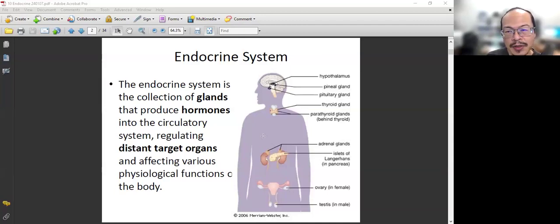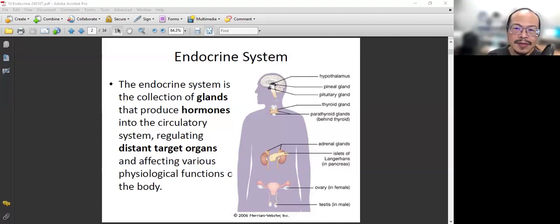These chemicals, we call them hormones. And when we call them endocrine system, it is because this hormone will go into the blood circulation, and then blood will carry them throughout the body. And when they find their receptor, they will bind on the receptor, and then they will deliver their function.